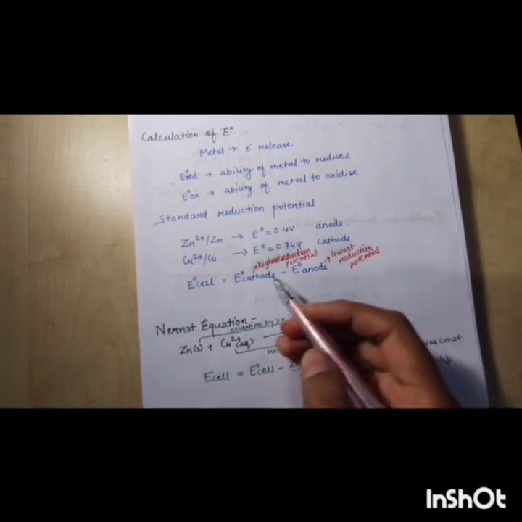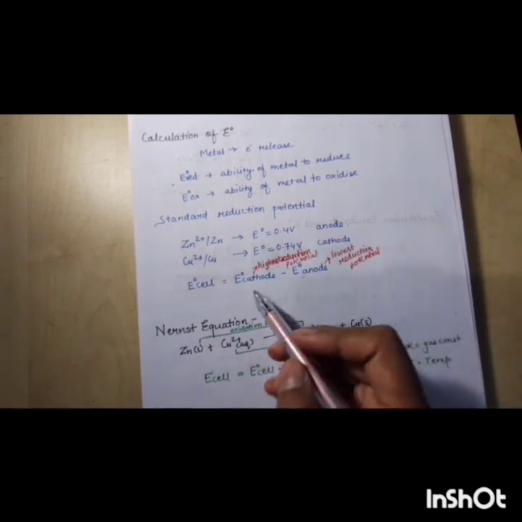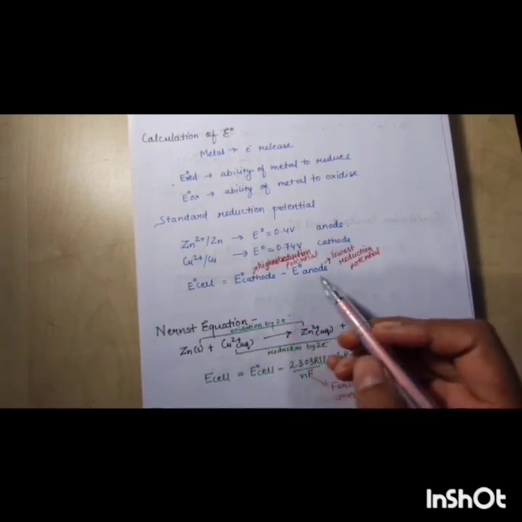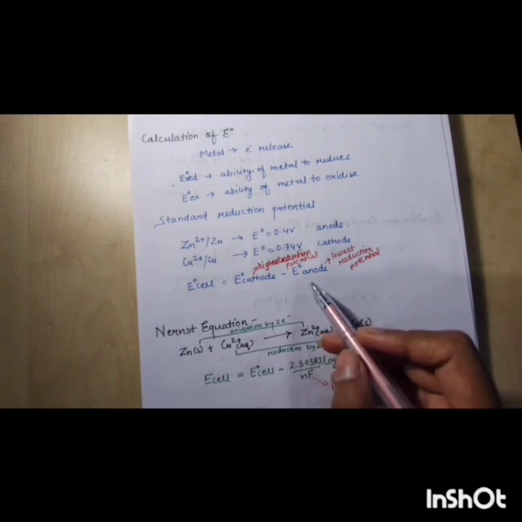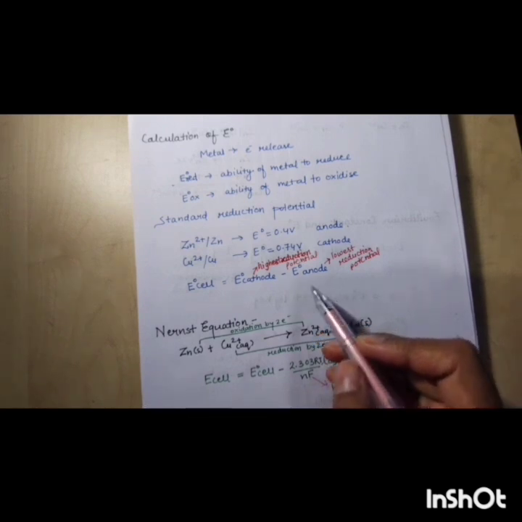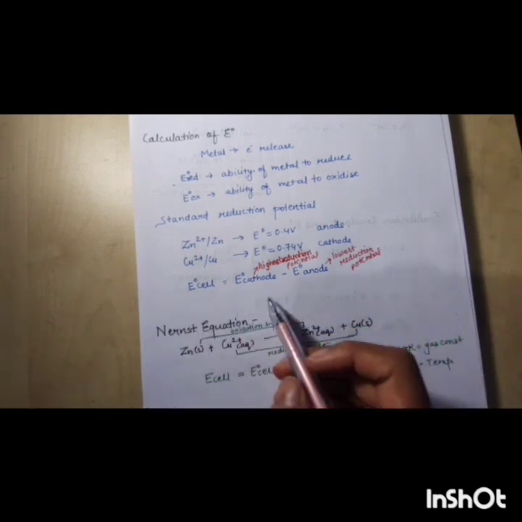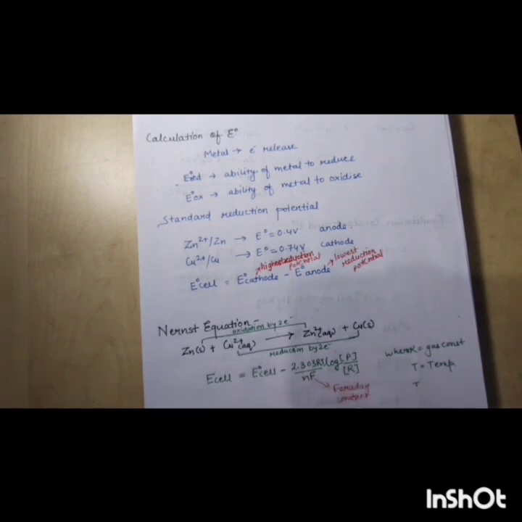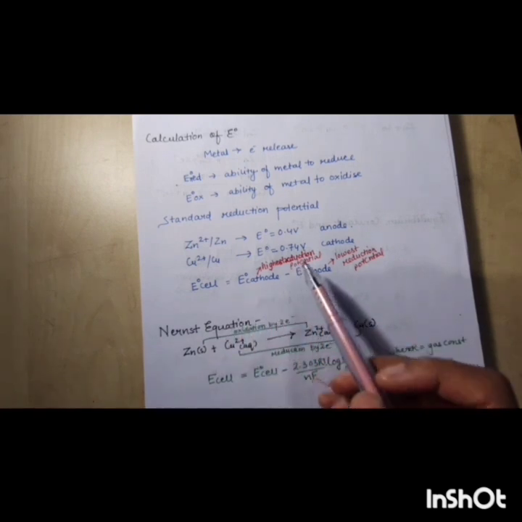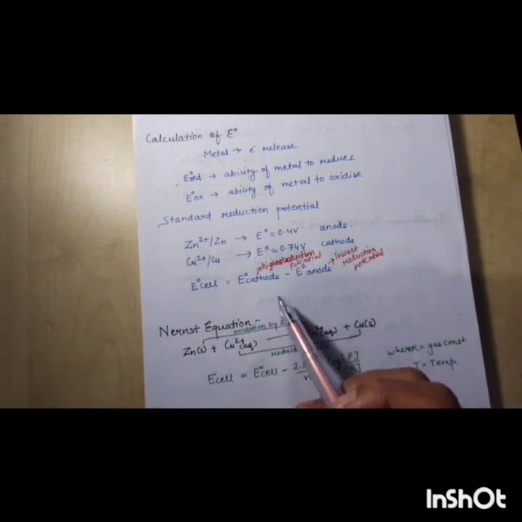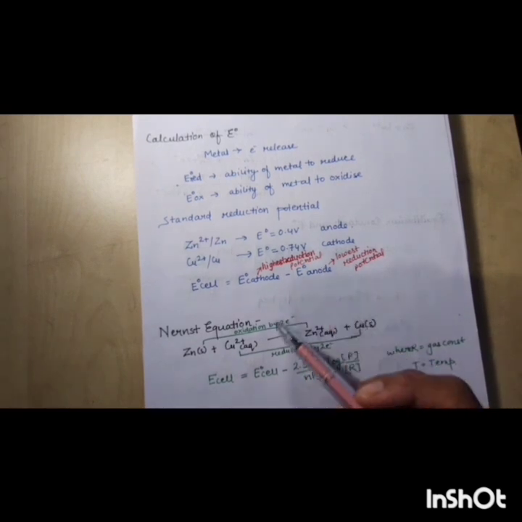So the highest reduction potential is taken as cathode and the lowest reduction potential is taken as anode. This is the formula of E naught cell using the standard reduction potential table, or the standard reduction potentials of both metals will be given in the question.